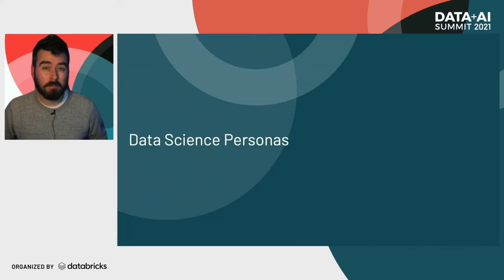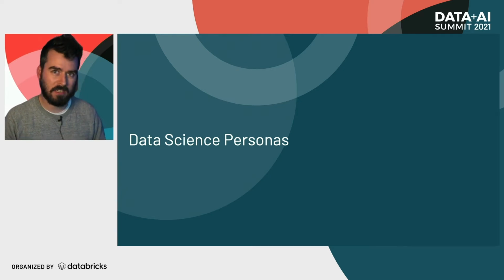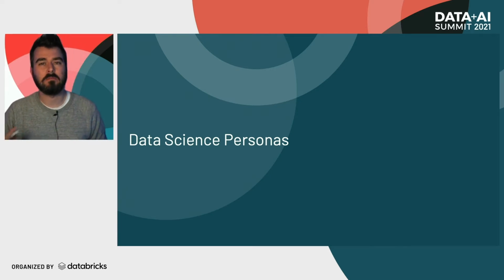Okay, so personas in data science. Now, there is a huge range of different personas in data science. In the last couple of years, we've seen a huge explosion in different terms and roles associated with machine learning and data science in general. So machine learning engineers, data scientists, modelers, these kinds of roles.